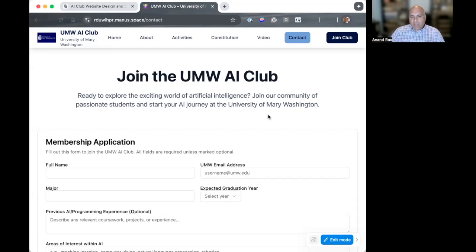So a couple of other caveats I would include here. First, be very careful about, in this example, I asked it to model the UMW logo and colors and so forth. That's not something that should be done without the permission of the university and the communications office, for instance. This was only done for this demo and for this purpose.